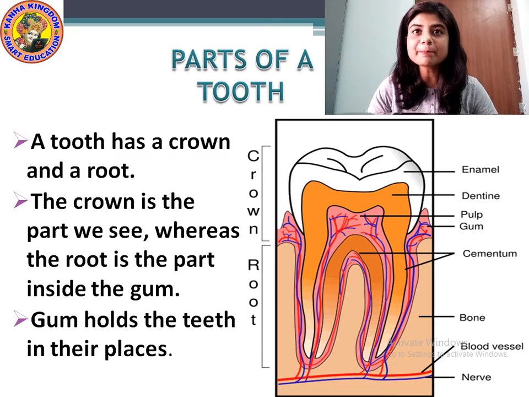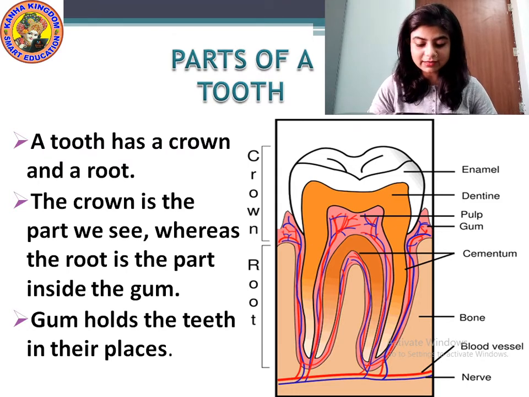And inside the gum, there is pulp. There is pulp and pulp cavity. And inside this pulp cavity, there is cementum. Then nerves. Then blood vessels.